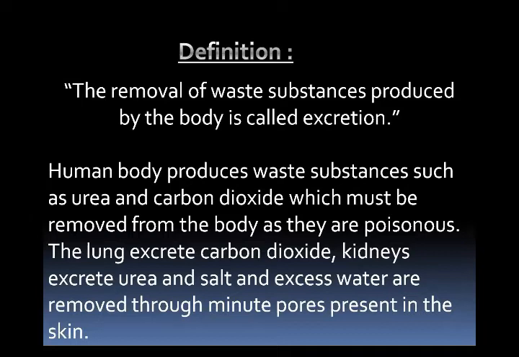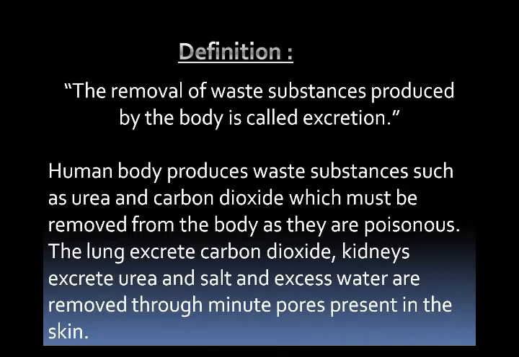Due to these activities, waste substances are produced, and these waste substances are very harmful. If allowed to accumulate in the body, they are poisonous. So they must be removed from the body. They are removed through different ways.